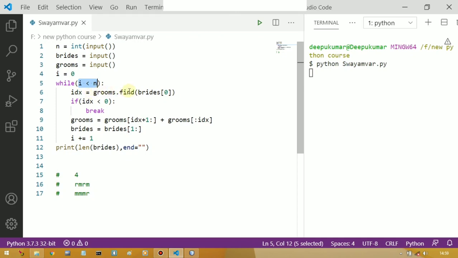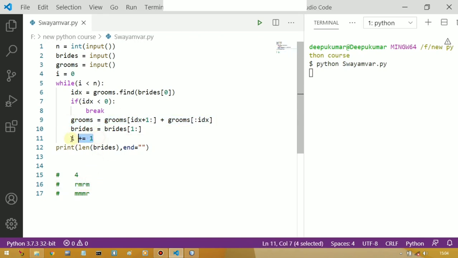Again we will go: idx equal to grooms dot find brides of 0. Now brides of 0 is M, so we will find the index of M in grooms. The first occurrence is at 0, so idx will hold 0 here, and here we will check 0 less than 0, the condition will be false, so we will come to this line. The same procedure will follow. We will delete the married groom and we will add passing grooms at the end, but in this case there is no passing groom, so this line will give you nothing. After that, grooms will now hold only double M because R got married in the first iteration and now this one got married in the second iteration. Now brides is holding M R M, so after this line it will hold only R M. Got it?